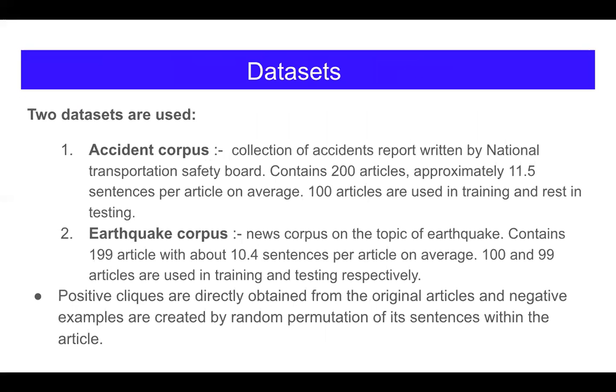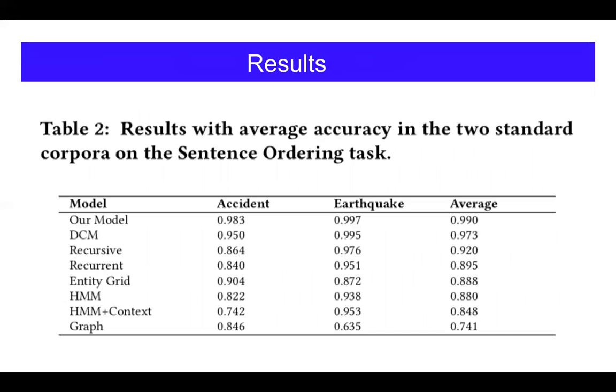We evaluated our model on two datasets: the accident corpus, which is a collection of 200 articles on accident reports, and the earthquake news corpus on the topic of earthquakes. It contains 199 articles. Positive cliques are directly obtained from the original article, and negative examples are created by random permutation of sentences within the article. This table shows the results of our model on the sentence ordering task.